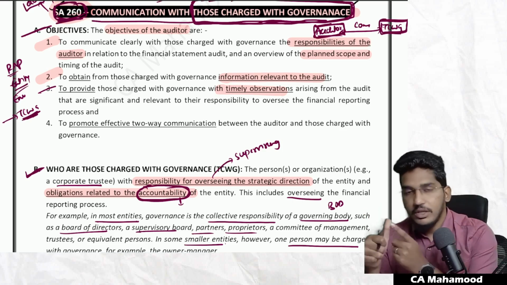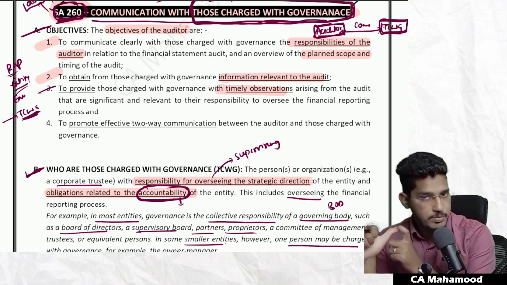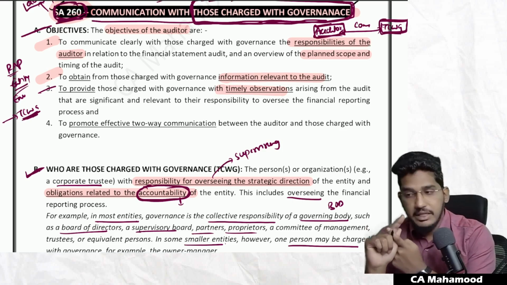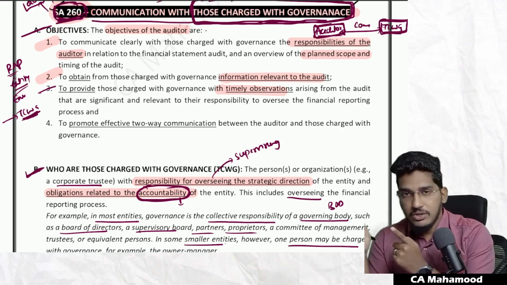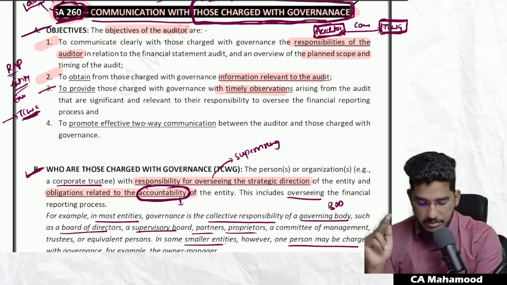So at the beginning of the audit, you go and communicate with them the responsibilities, overall planned scope and timing. Number two, if you want any information relevant to the audit, try to obtain it. Number three, once you have completed the audit, if you have any observations, communicate those observations also with those charged with governance on a timely basis.